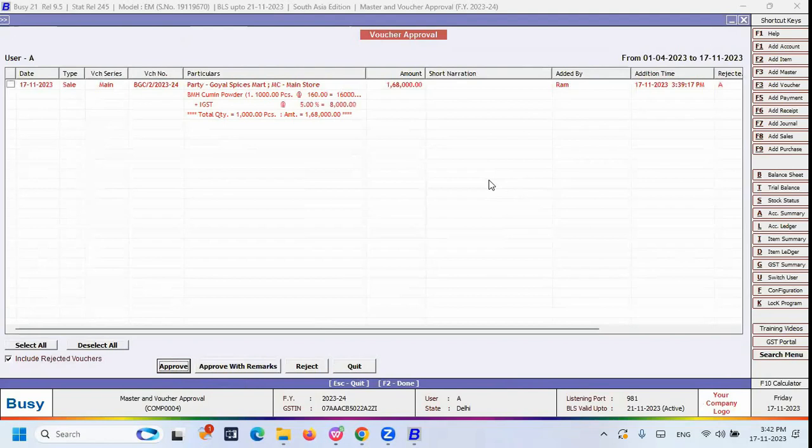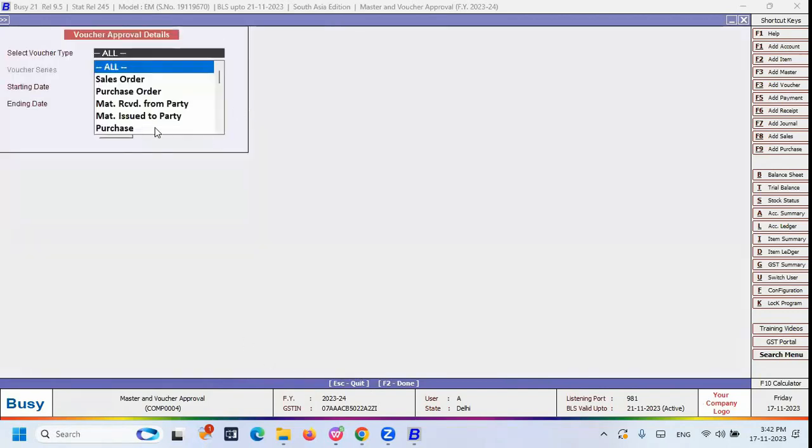There you have the option to enter the remarks also. So altogether there are 3 very important buttons here. One is approve, another is approve with remarks, third is reject. Based on your requirement, you can decide to approve or reject. So this is all about the approval mechanism.